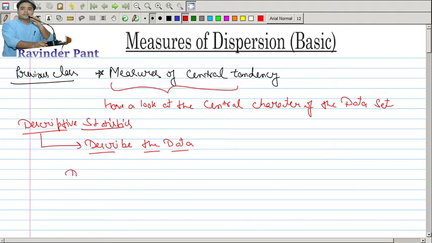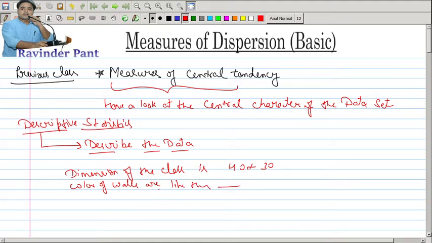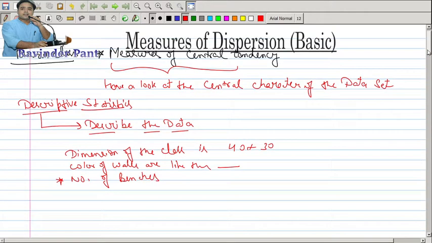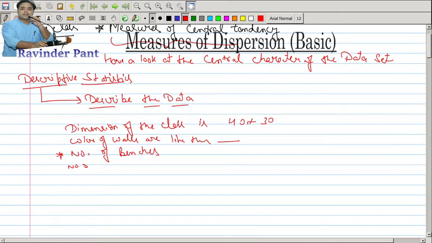the dimension of the class is this, and the color of the walls are like this, and there are a particular number of benches and number of fans, lights.